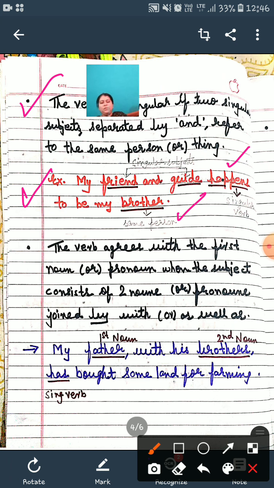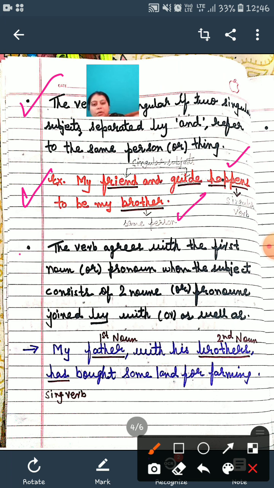Okay. So they all are the same person. एक ही के बारे में बात कर रहे हैं. In that case, we have to use a singular verb. But if I'm talking about two different persons, one person, two persons, in that case we have to use the plural verb.